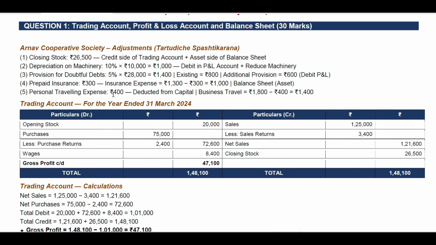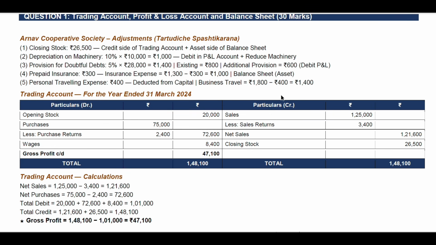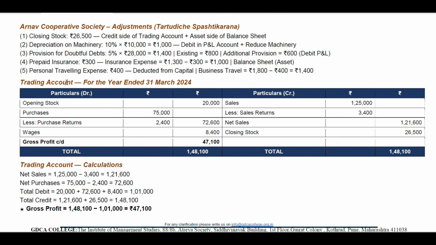Personal traveling expenses 400 rupees, deducted from capital. Business travel is equal to 1,800 minus 400 is equal to 1,400.